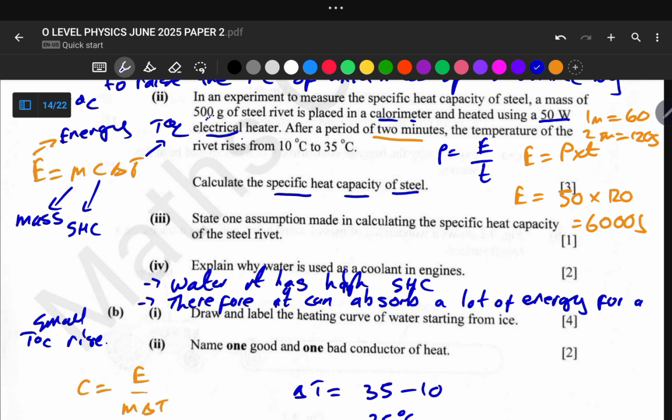Okay, so this is the reason why water is used as a coolant, because it is absorbing a lot of energy for a small temperature rise.